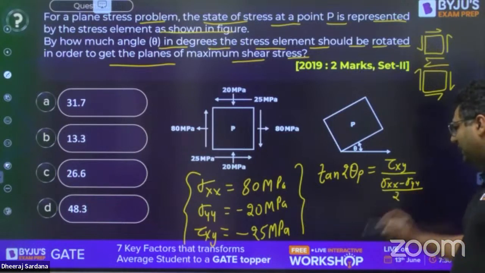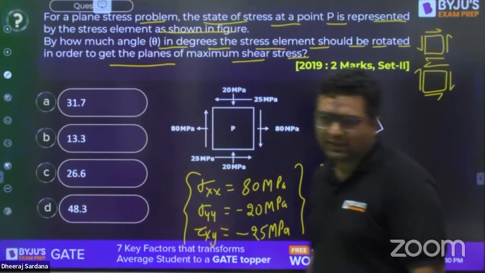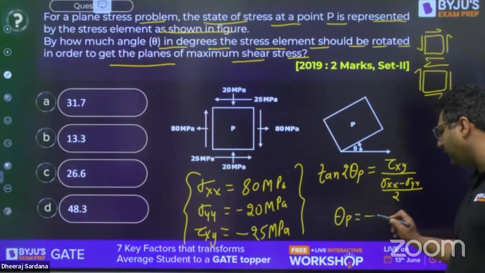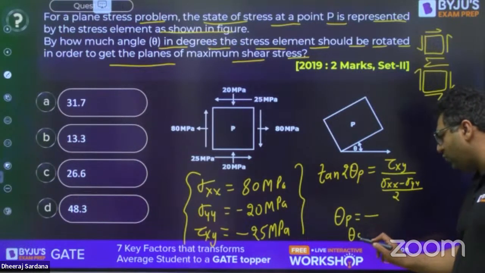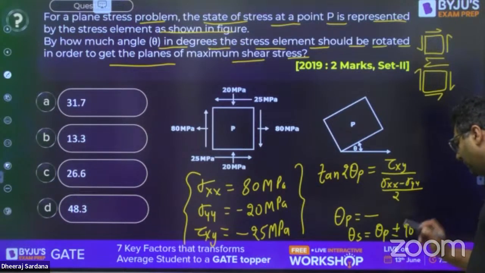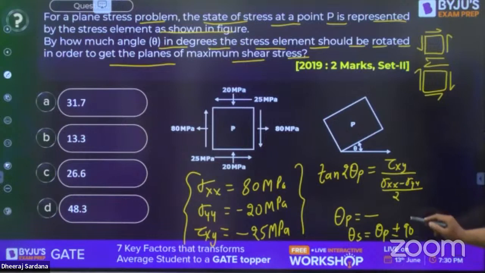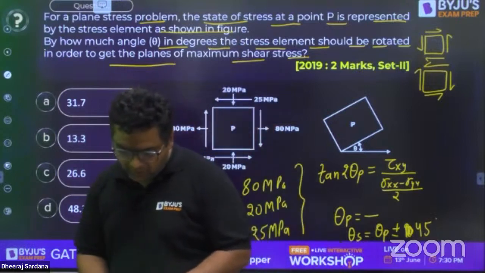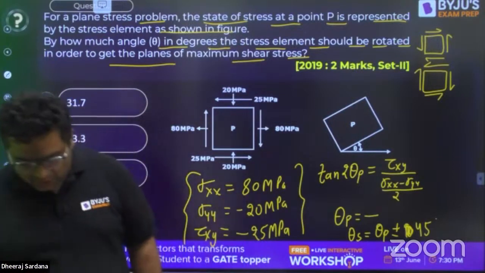Or the second way is you can directly go for tangent of 2 theta s. If you go by the first, you will get the location of the principal plane first. Then, to get the plane of maximum shear, you need to do plus minus 45 degrees, because the planes of maximum shear are at 45 degrees to the principal plane. So just try to solve it and give the answer.